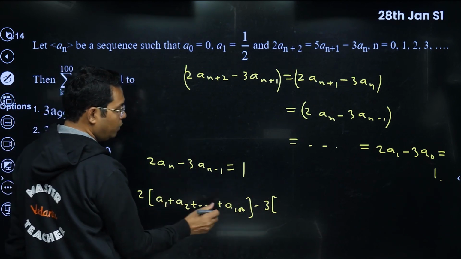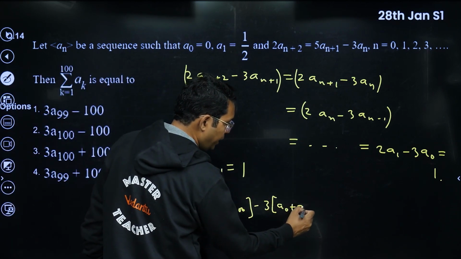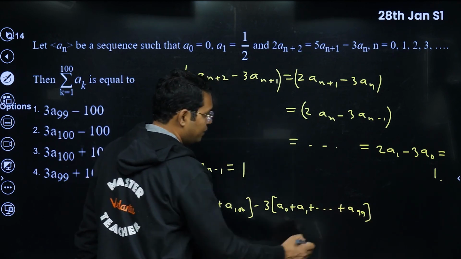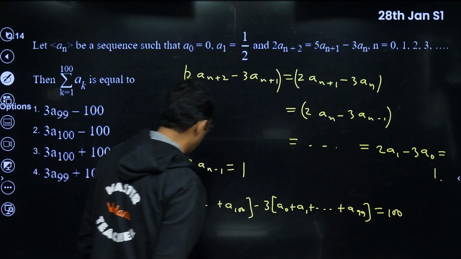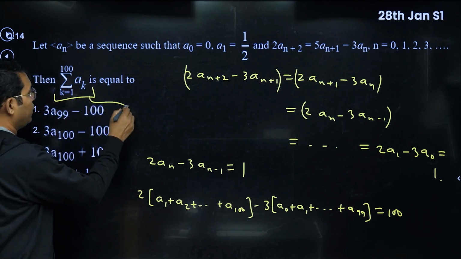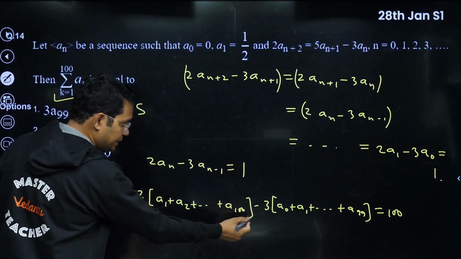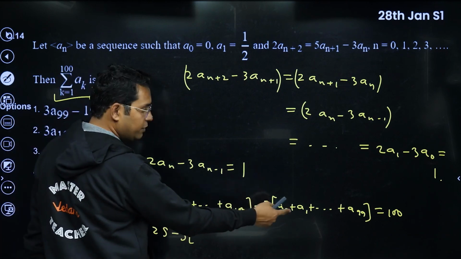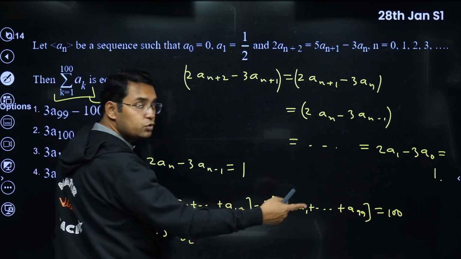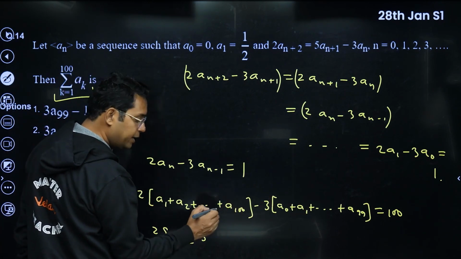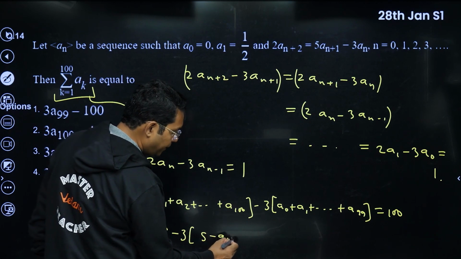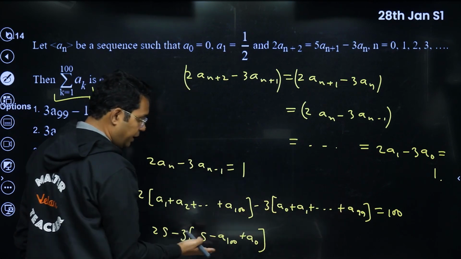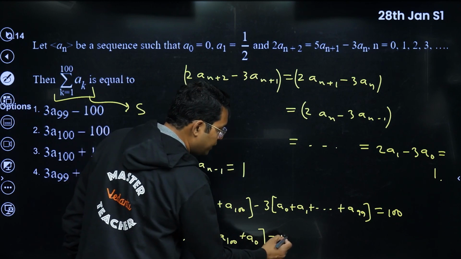If you put n is equal to 1, your first term would be a0, then a1 and so on, and the last one would be a99, and that will be equal to 100 on the left side. Now if this thing which we are looking for, I call this s, then this is directly s only. But in this bracket, I think we should have started with a1 and this should go till a100. So if I write s, then I have to subtract a100 and I have to add a0. Then only this bracket can be written like this, and this is equal to 100.